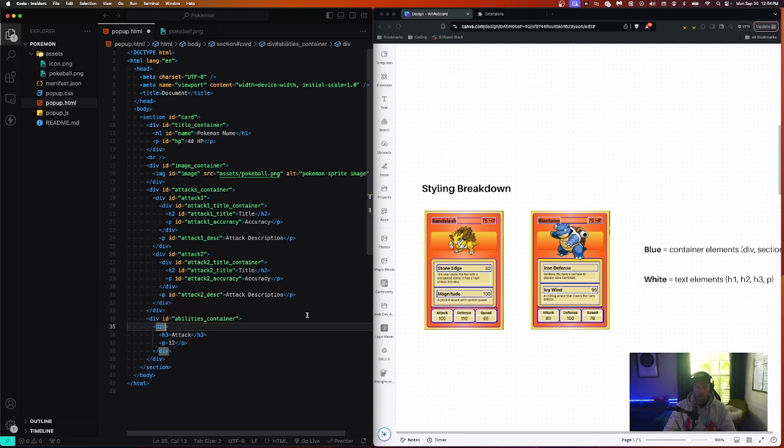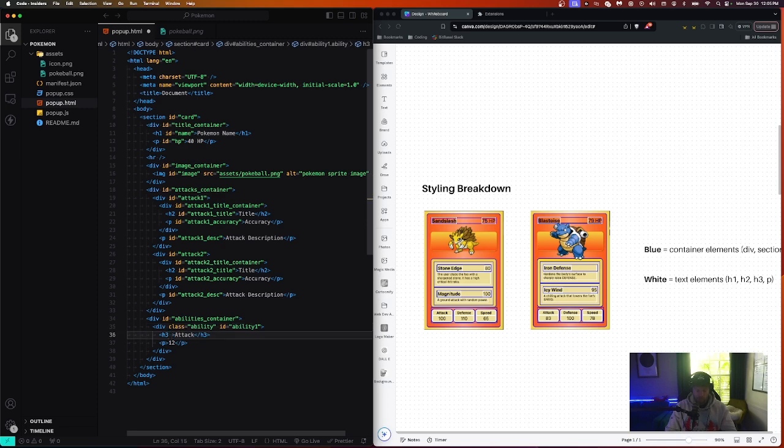And for this one, because these are basically all the same, I can actually use a class, and I'm going to call this ability, right? Because all three of these are going to be pretty much the same. But we can also add an ID just so that if we need to differentiate them, we can. So I'm going to do ability 1.